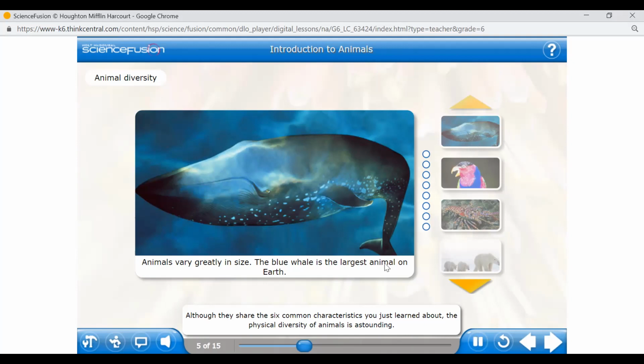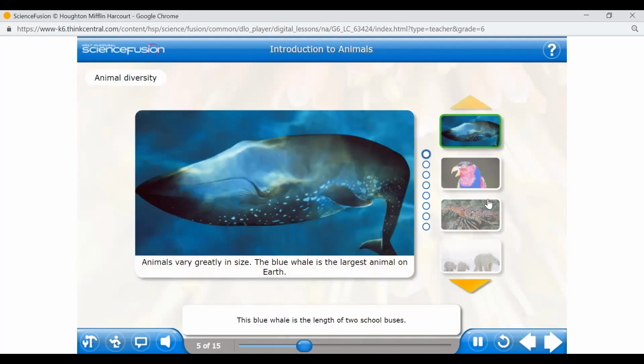What you just learned about, the physical diversity of animals, is astounding. This blue whale is the length of two school buses. It is the largest animal on the planet. One of the smallest animals is the rotifer, which is microscopic. They said the largest animal is the whale, which is very, very large, and the smallest they have told here is the rotifer, which cannot be seen normally.